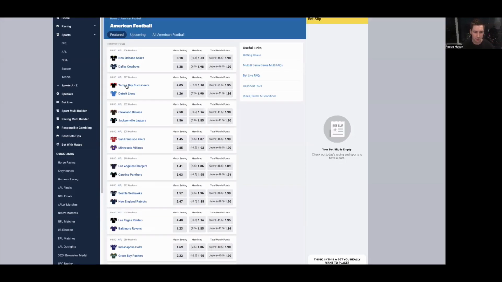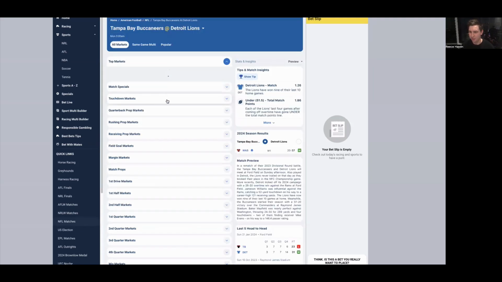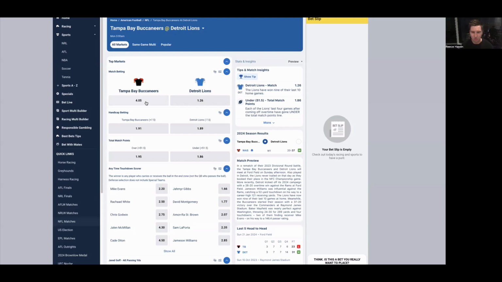Then we have the Tampa Bay at Detroit Lions. This is a pretty good game. Detroit, a big favorite, $1.26, -7.5 on the handicap. And the total is 51.5 points. Slight move towards the under. Now, for this matchup, there's quite a number of ways that I've contemplated. At this stage, I haven't 100% decided which way I'm going to play it.